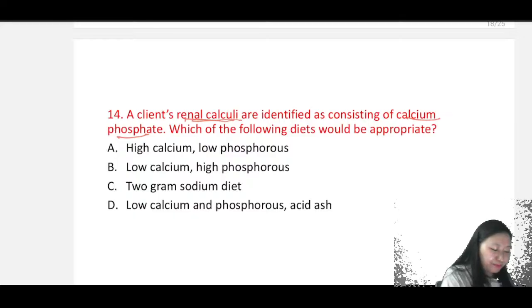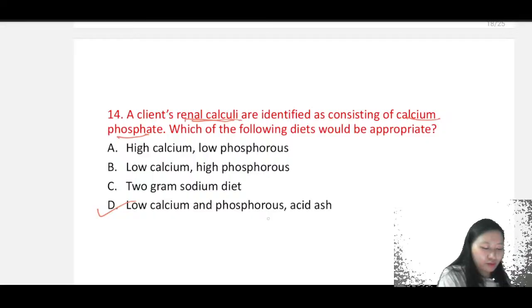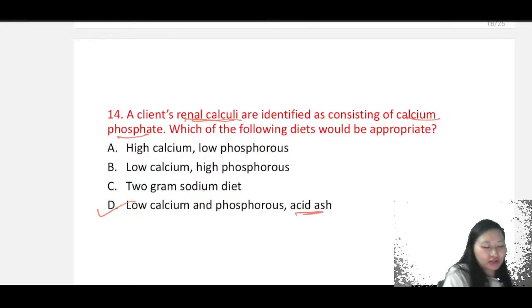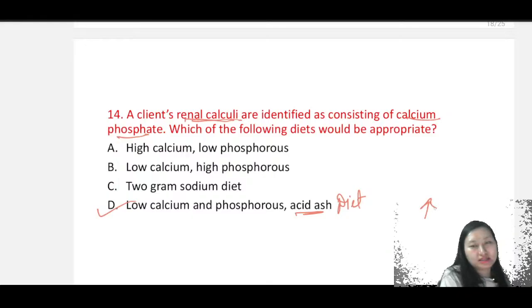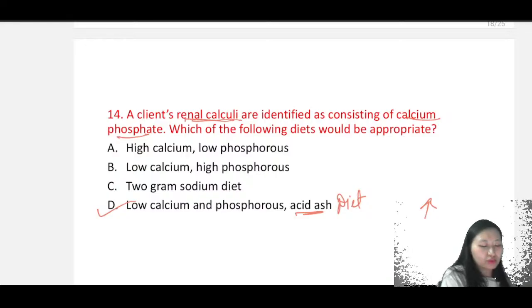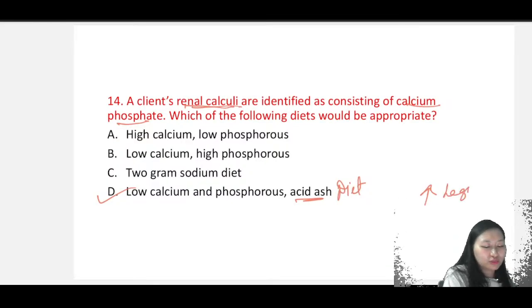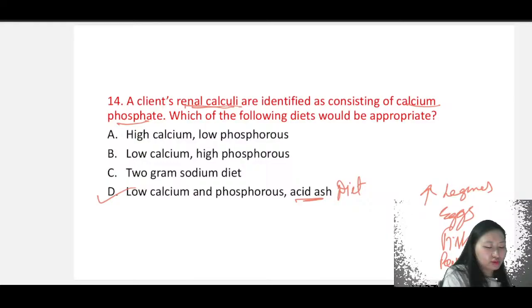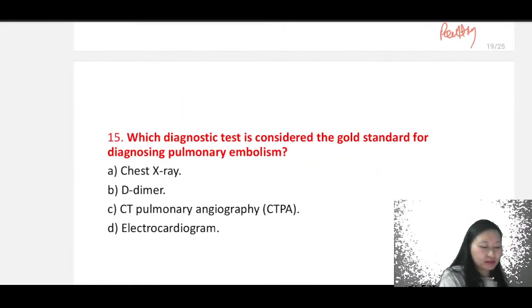Now since it's already calcium phosphate, we will be giving low calcium and low phosphorus, right? And acid ash. This acid ash diet we will be following, which means we want to increase the acidity level, which is going to break down the calcium phosphate. So this you will find in any kind of legumes, right? If you eat eggs, right? And if you eat fish, poultry, right? So you will get the acid ash diet. So we want to maintain the diets which has low calcium and phosphorus.